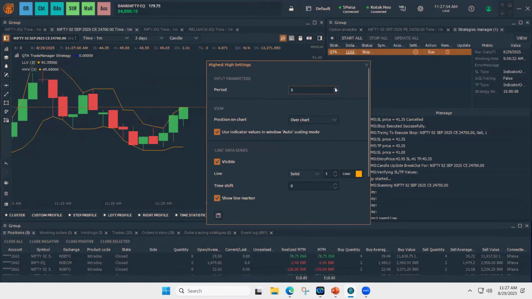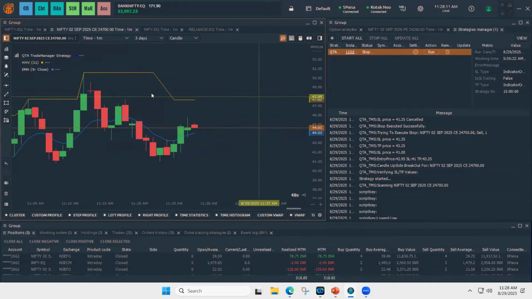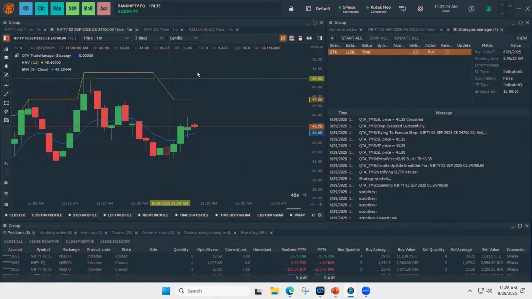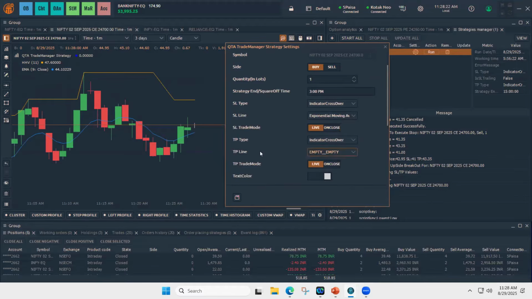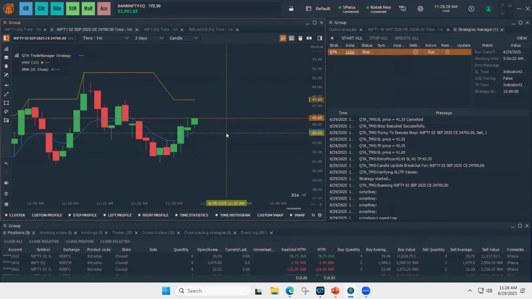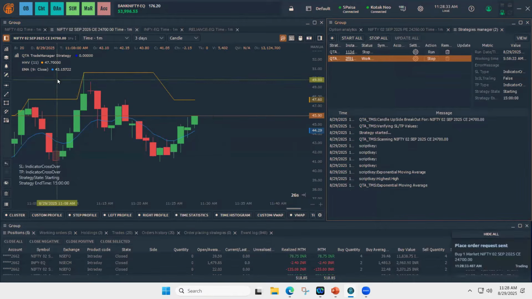So I'll take one more trade. Suppose in this case, I'll just use this 11 and instead of the lowest low line, I'll take EMA as my SL. So again, I need to change the settings here. Indicator crossover, SL is my EMA and I want to be on live execution and TP is my highest high line. So I'll just give Control and left click. One more instance gets created with the new settings.